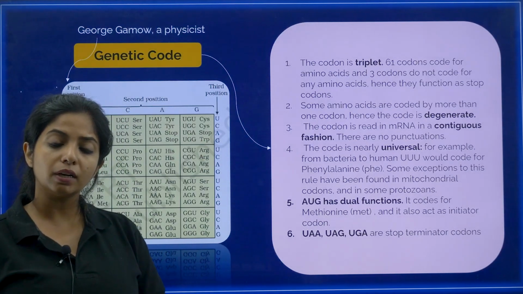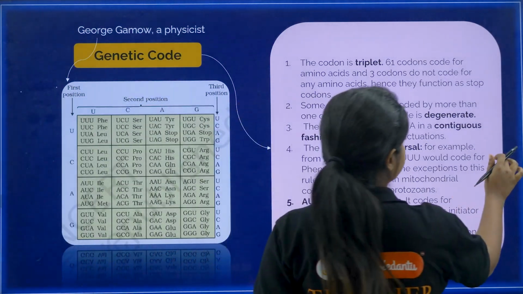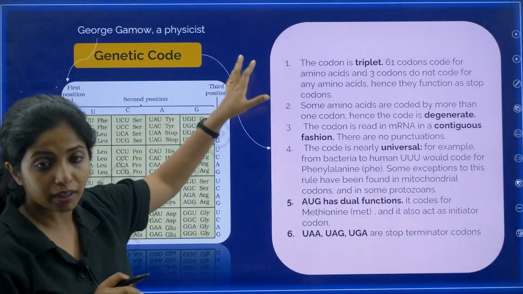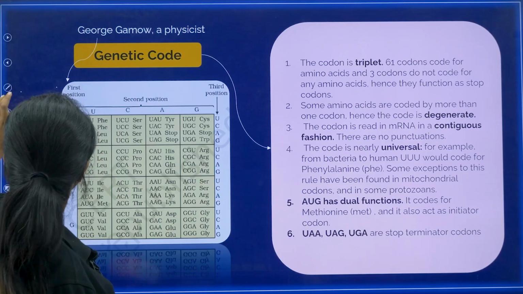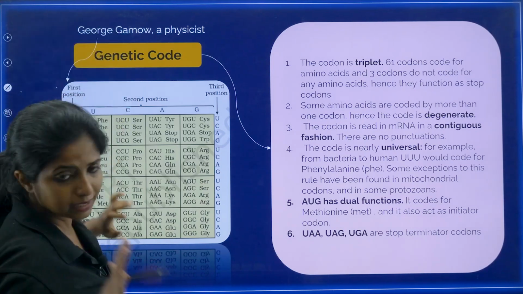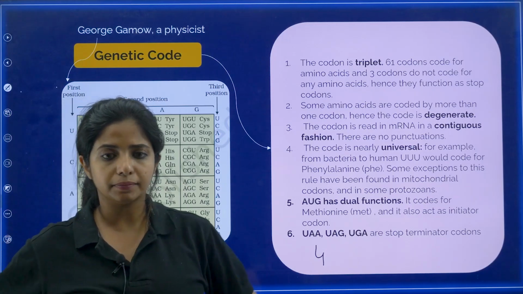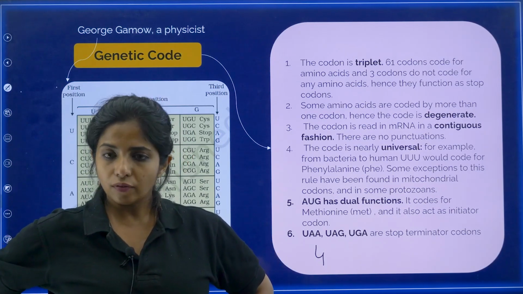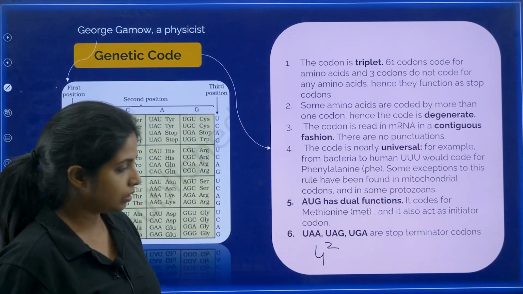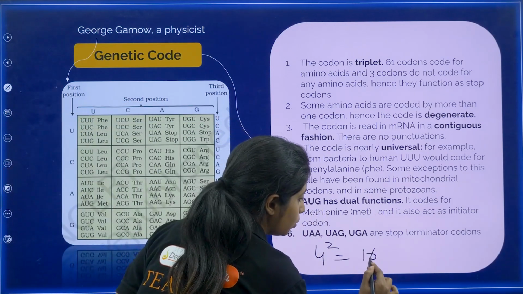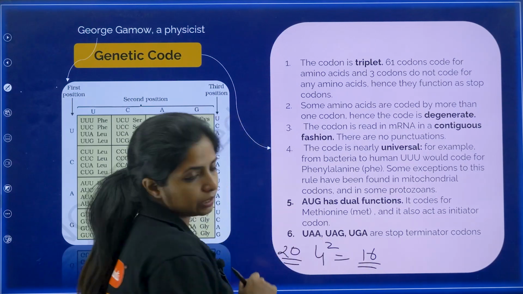So who was the person that said that triplets come together? It was none other than George Gamow. He was a physicist. According to him, there are 4 nitrogen bases: adenine, guanine, cytosine, and uridine in the case of RNA. If they come in twos, it will just code for 16 codons. But how many amino acids do we have? We have 20 amino acids, so this is not enough.